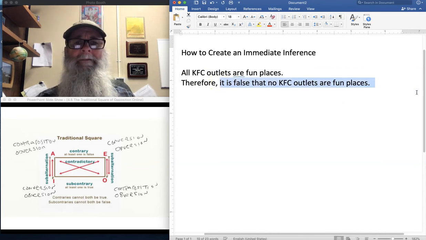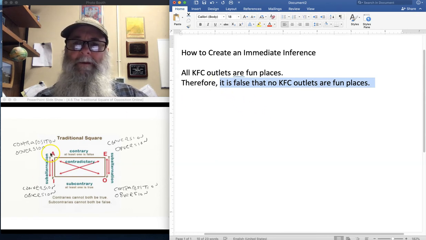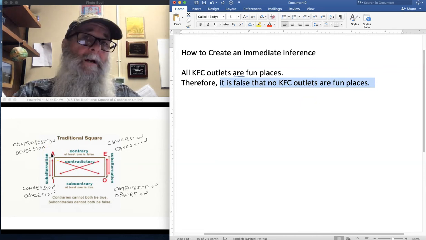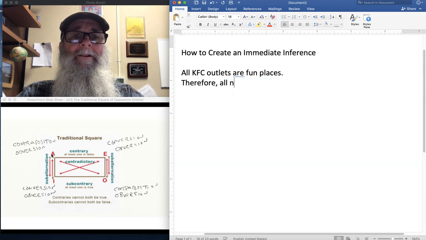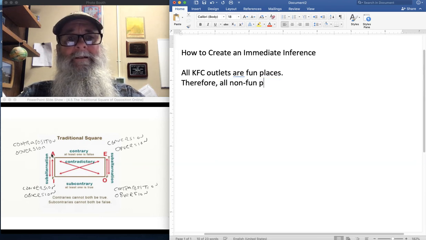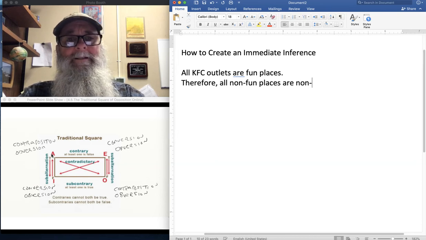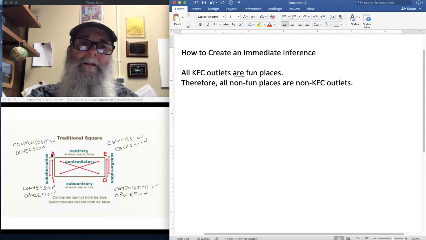Now, if you don't want to have a conclusion that says it's false, that's fine. In this case, maybe we apply the rule of contraposition. And we say, I'm allowed to contrapose A claims. So if all KFC outlets are fun places, that means all non-fun places are non-KFC outlets. And that would have to be true by contraposition.